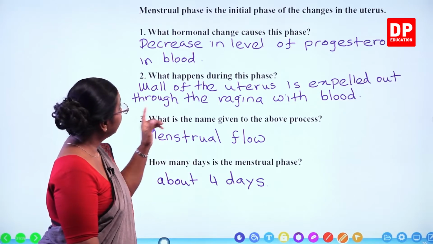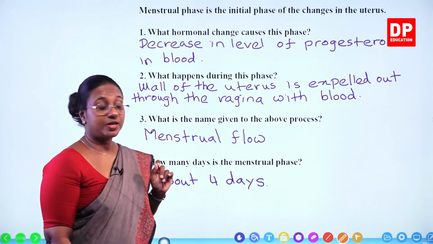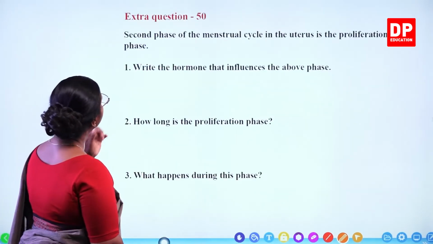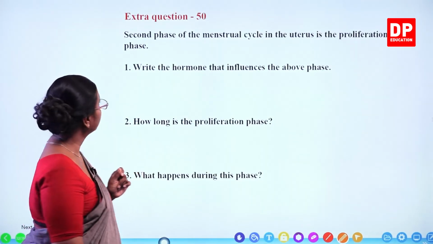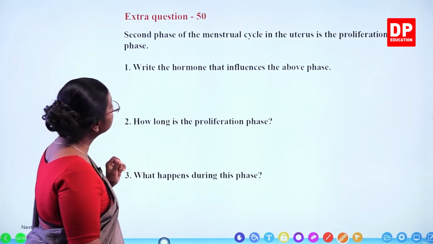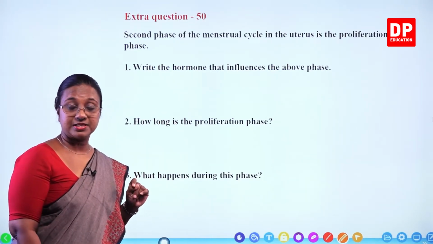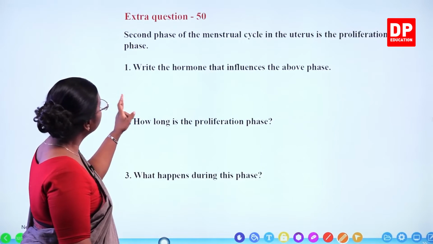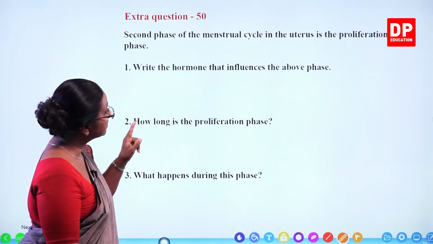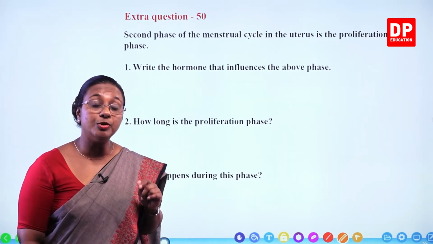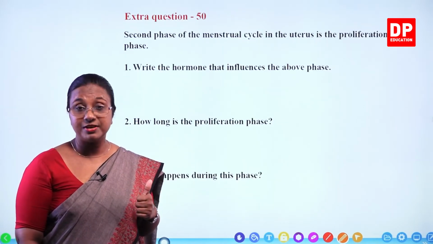With that, students, we'll move on to the next question. Question number 50, extra question 50. Second phase of the menstrual cycle in the uterus is the proliferation phase. Write the hormone that influences the above phase. What is the hormone that influences the proliferation phase?